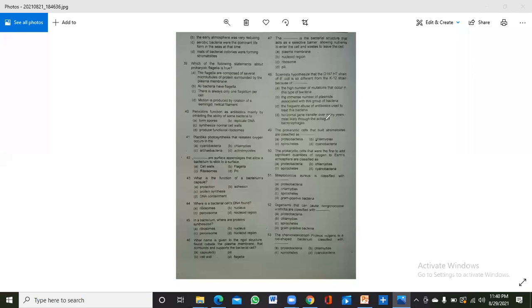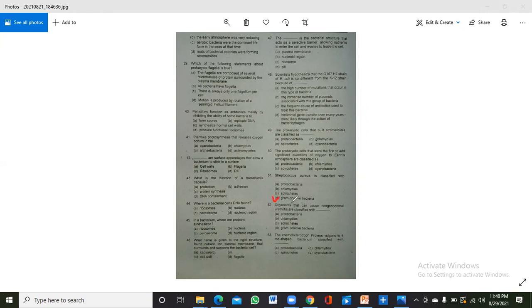The 51st MCQ is: Streptococcus aureus is classified with which group of bacteria? Proteobacteria, Chlamydias, Spirochetes, or gram-positive bacteria. First of all, Streptococcus aureus is a round-shaped bacterium, while Spirochetes are all spiral in shape. Proteobacteria consist of gram-negative bacteria and many other different bacteria. So the most accurate answer is that Streptococcus aureus is a gram-positive bacterium. This is the simple answer.